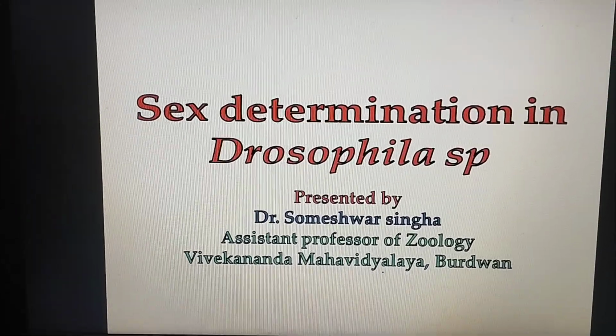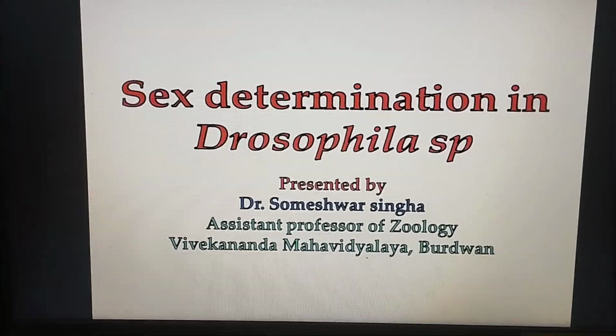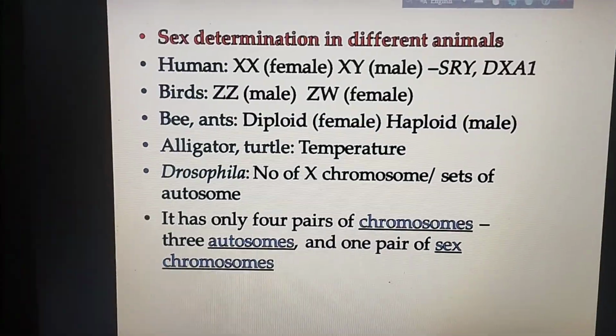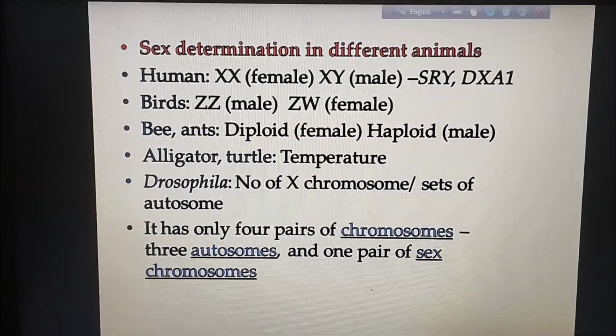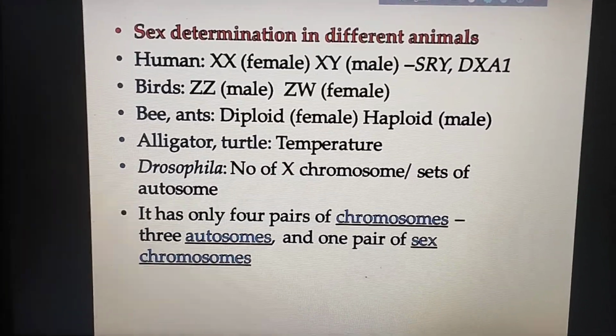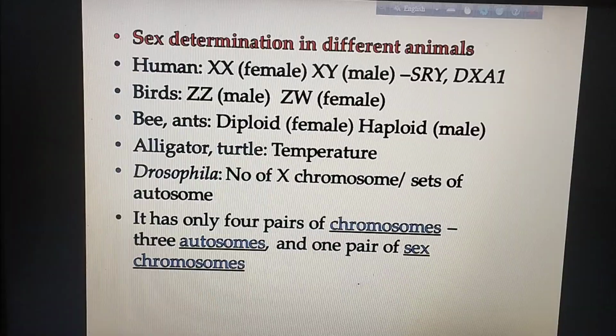Today, my teaching topic is sex determination in Drosophila. Drosophila, the zoological model, has its sex determined not only by the chromosome number.